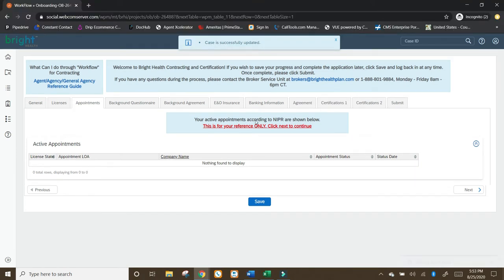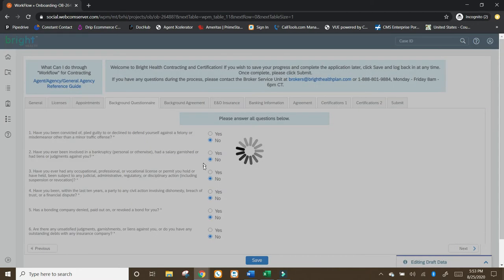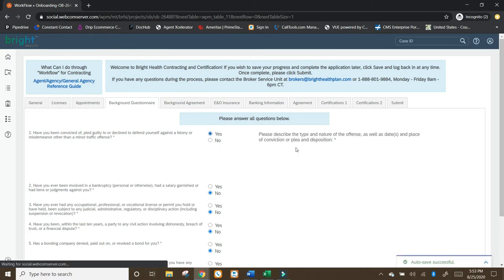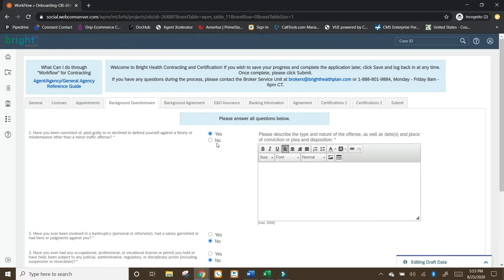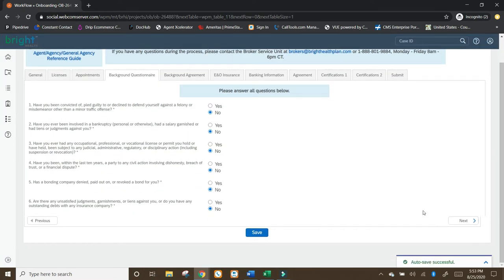Next one is the active appointment screen. There's nothing to do on this screen. Look, it even says right here, this is for your reference only. Click next to continue. I guess I'm building good habits with this video. Click save and then click next. Fill out any of these if they apply. I have no filled in for all of these, but if you click yes, they're going to want you to give a brief description. Always click save, then click next.